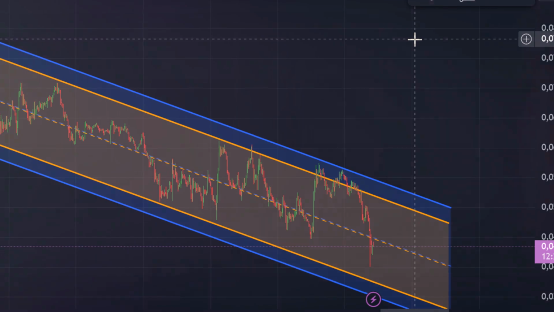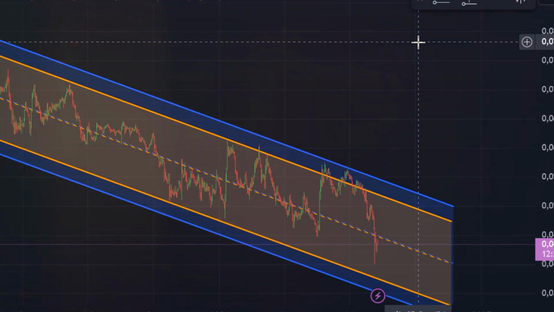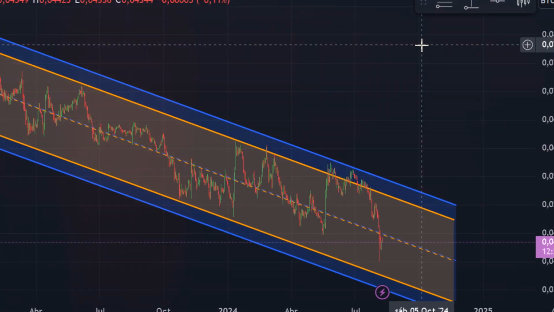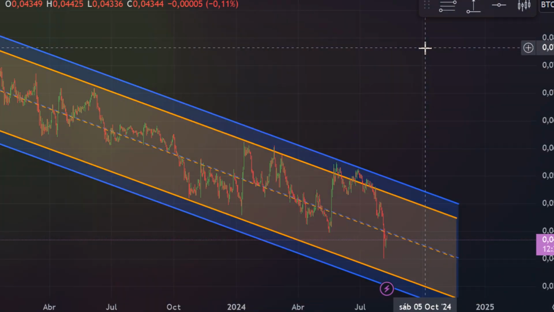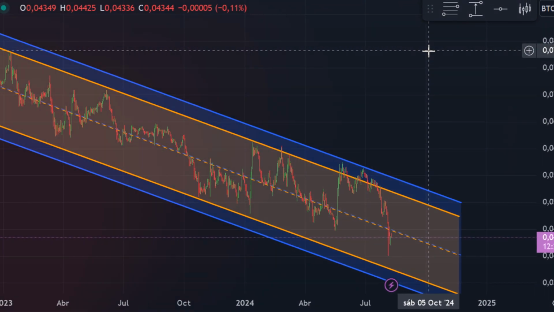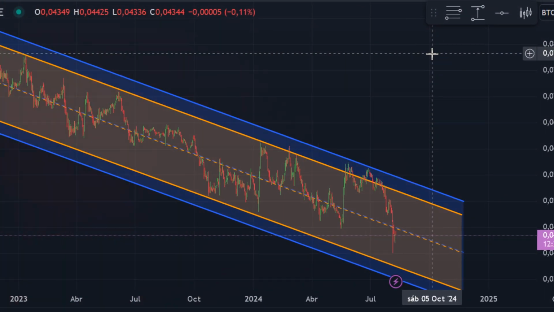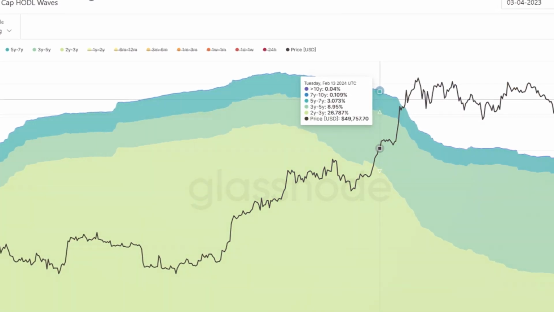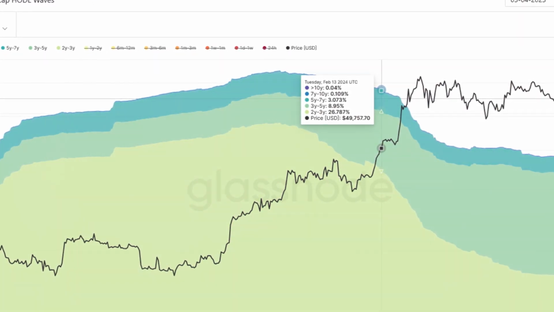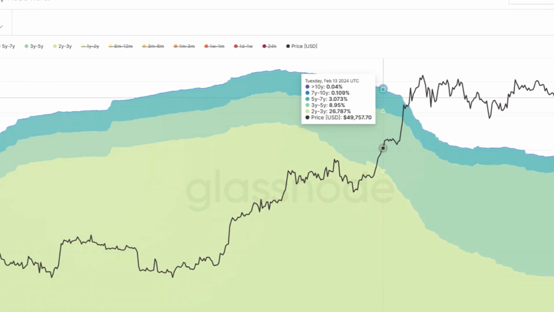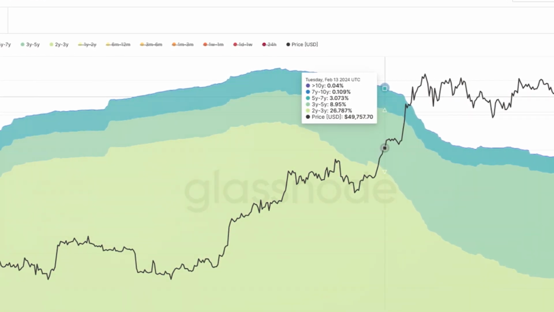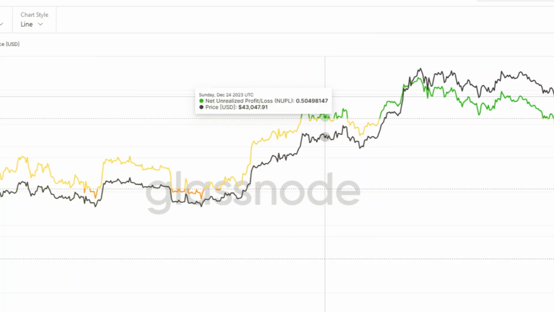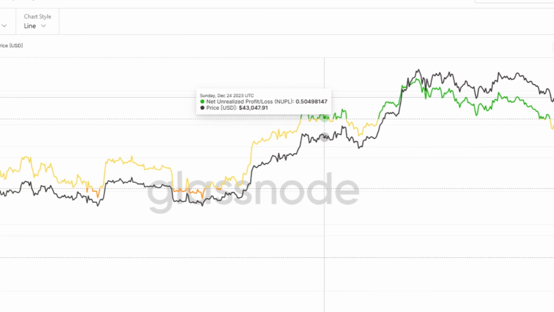Now let's start with some on-chain metrics: realized price HODL waves. Each colored band shows the percentage of existing Bitcoin that last moved within the time period. As we can see, holders of less than 1 year rise with the rise of the market and fall with the fall of the Bitcoin price. In contrast, long-term holders increase their positions when the market is bearish and decrease in the bullish market, i.e., these investors buy low and sell high.